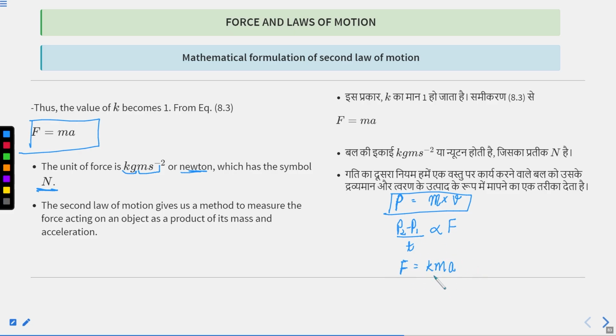We have chosen the quantities in such a way that the value of k is equal to 1. So F is equal to ma, where the unit of force is Newton, written as capital N, or if you want to write the full name, newton, n should be small.